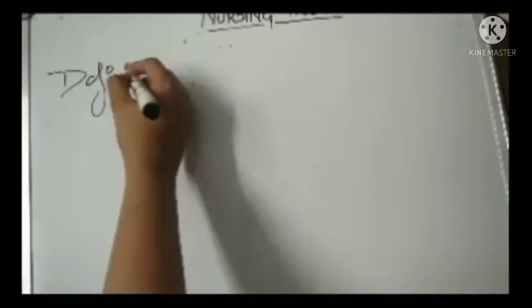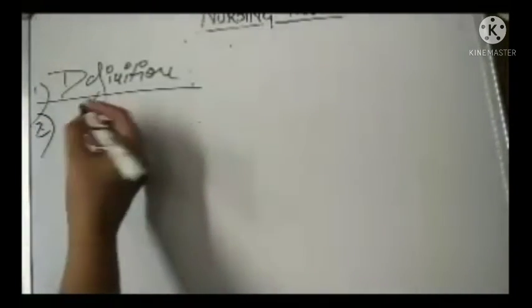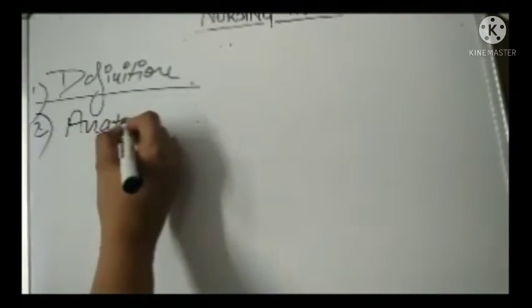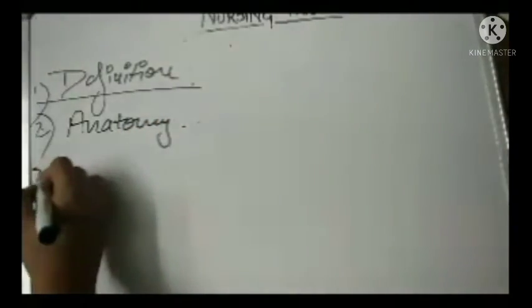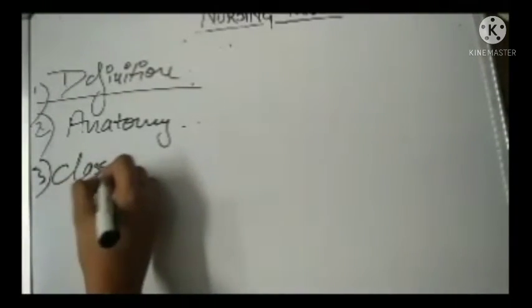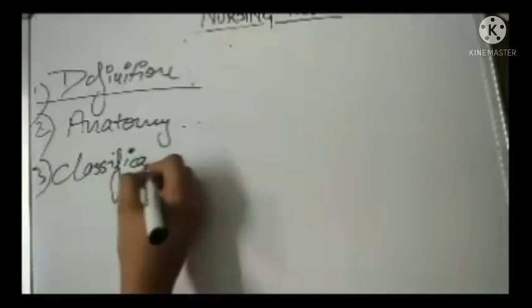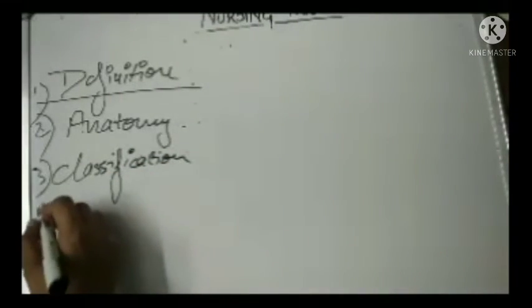In the definition, a hemorrhage from the nose, referred to as epistaxis, is caused by the rupture of the tiny distended vessels in the mucous membrane of any area of the nose, and the arteries supplying the anterior part form the Kiesselbach's plexus. You can say we have seen the anatomy, and then the classification, that is anterior and posterior. Then we have seen the causes.